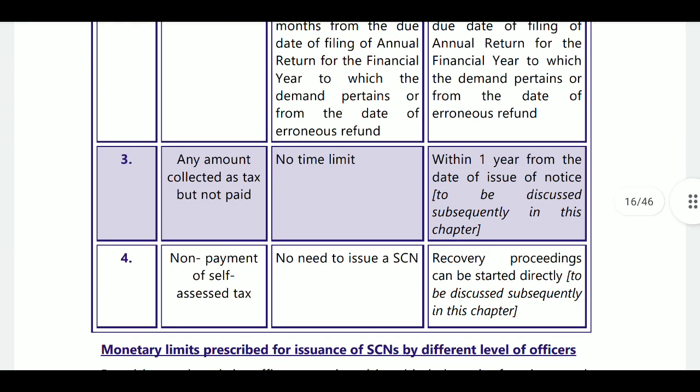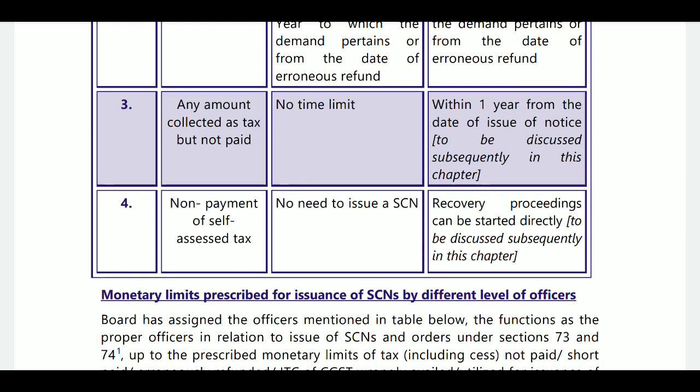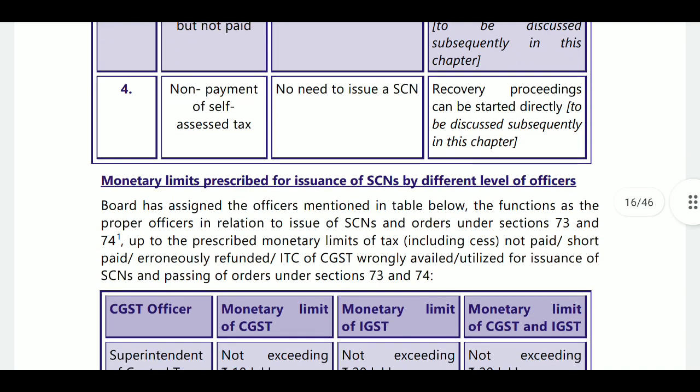Next, any amount collected as a tax but not paid, then there is no limit in normal case. No time limit. But if it is a fraud case, within 1 year from the date of issuance of notice. Next, non-payment of self-assessed tax. Then no need to issue show cause notice. In case of fraud, recovery proceeding can be started directly. This is the summary of section 73, section 74.